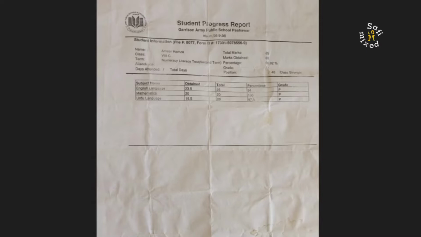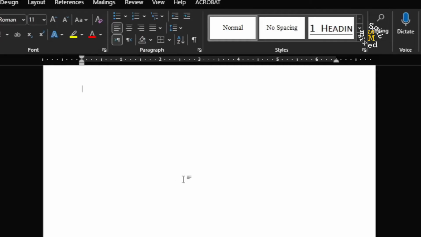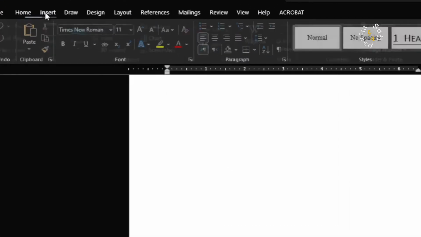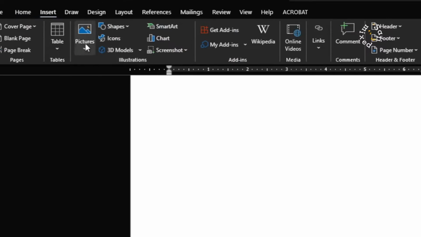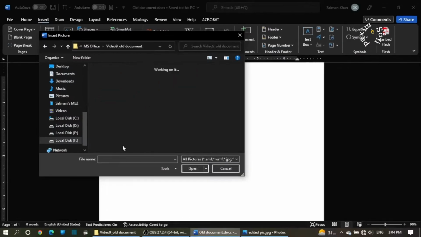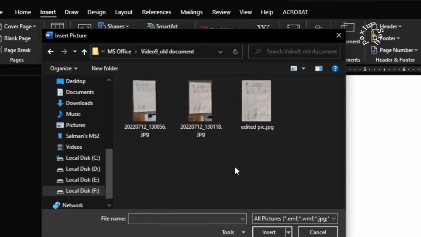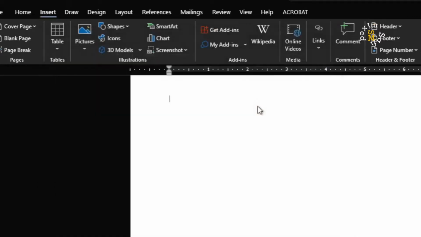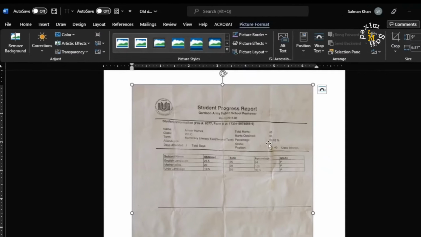For this purpose, first you need to open up a new document in Microsoft Word and then come to the Insert tab, and from the Insert tab to Picture, and then This Device. So I have saved the JPG of the document at this position and I want to import this over here.